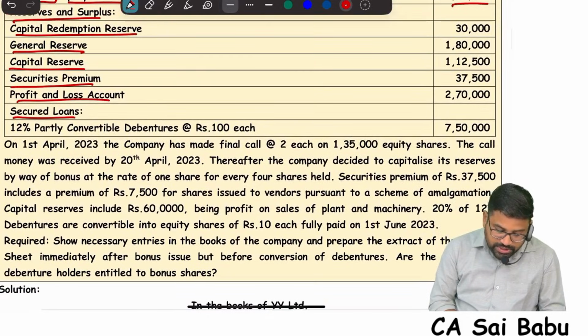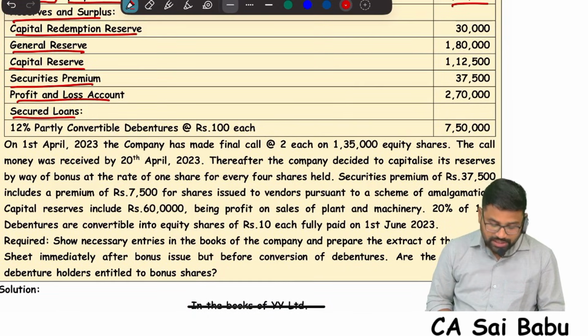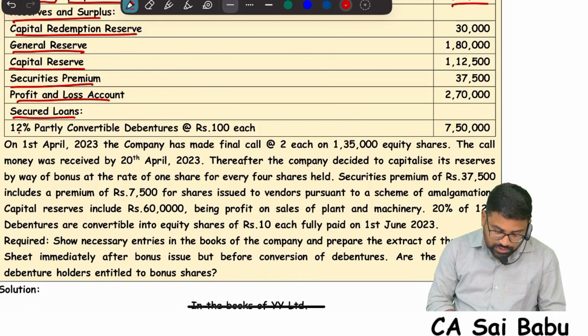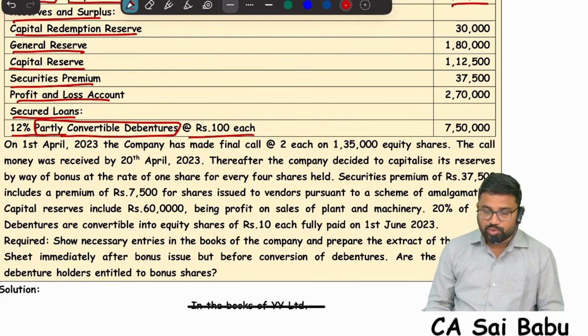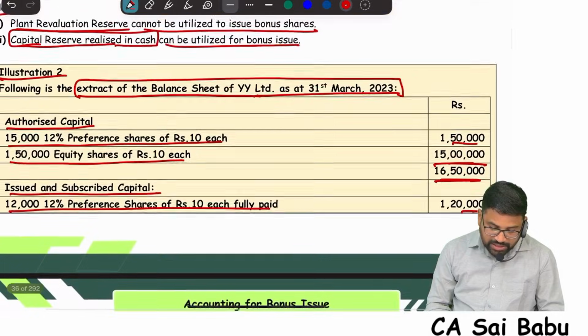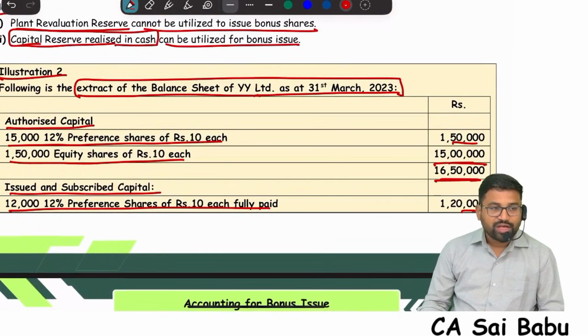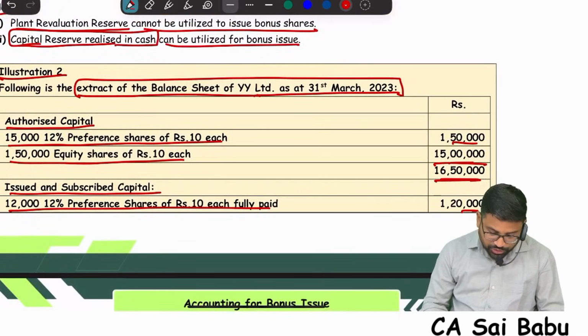Next, secured loans are also there. This company has loans. What are the loans? 12% partly convertible debentures. As per SEBI guidelines, if a company is issuing bonus shares, the benefit should be available for partly convertible debenture holders also. I told you. So this is the balance sheet extract of YY Limited, as at 31st March 2023.